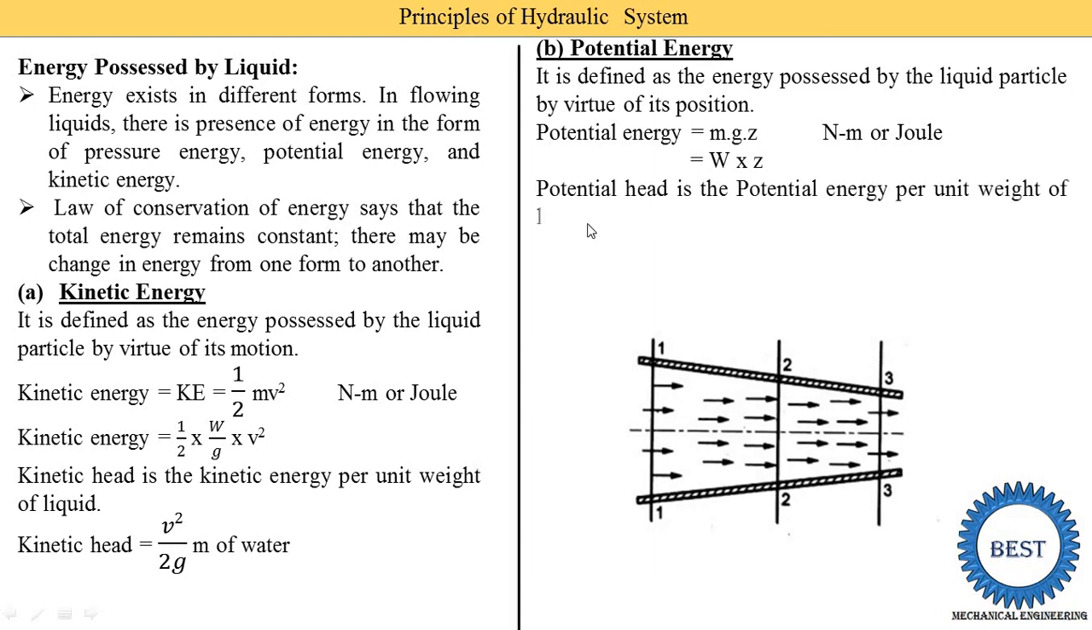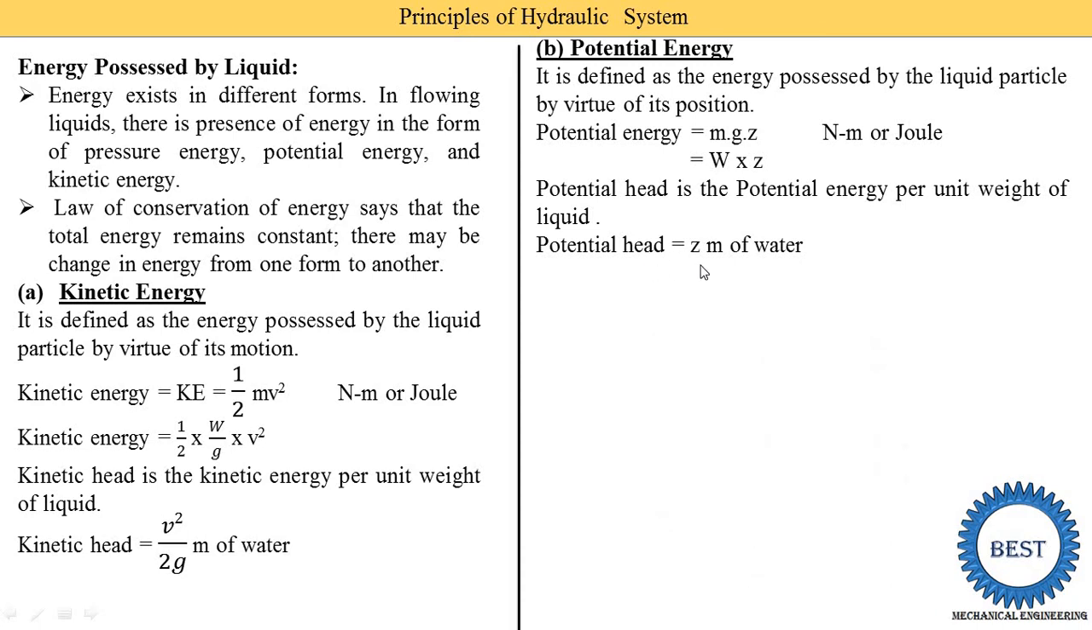Next we write the potential head. Potential head is the potential energy per unit weight of the liquid. When the equation of potential energy is divided by weight, we get the equation of the potential head. So potential head is equal to W into Z divided by W. W is cancelled, so potential head is equal to Z meter of water.